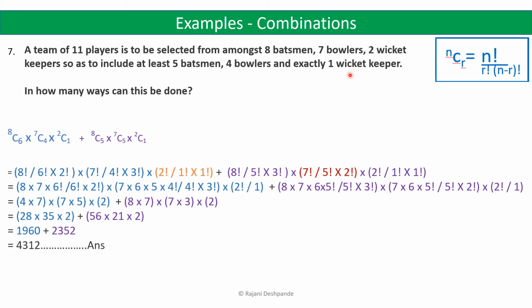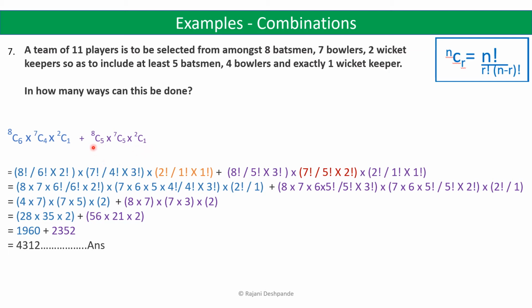Now exactly 1 wicket keeper is to be selected in a team of 11 players. So this can be achieved in 2C1 ways, because we have to select exactly 1 wicket keeper and there are 2 wicket keepers. Now the next thing is we have to select at least 5 batsmen and 4 bowlers. So first let us take, if I take 5 batsmen, then I have to take 5 bowlers so that it can be a team of 11 members.